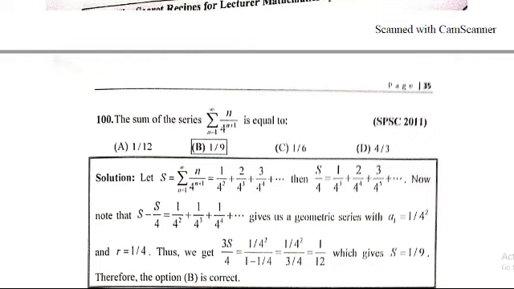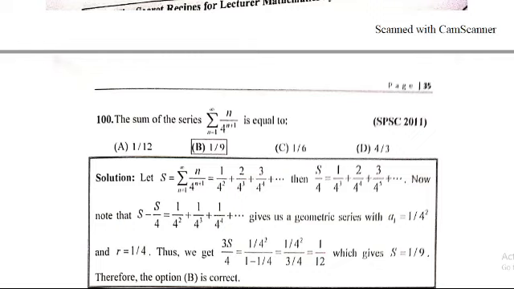Take s/4 from the right-hand side to the left-hand side, so s - s/4 = 1/4² + 1/4³ + 1/4⁴ + ..., which gives us a geometric series.